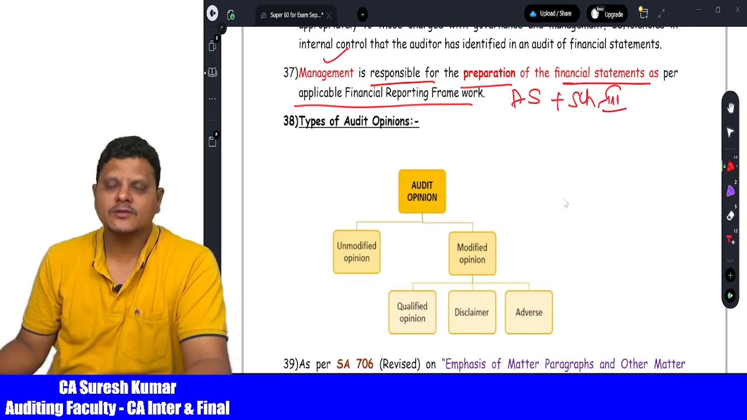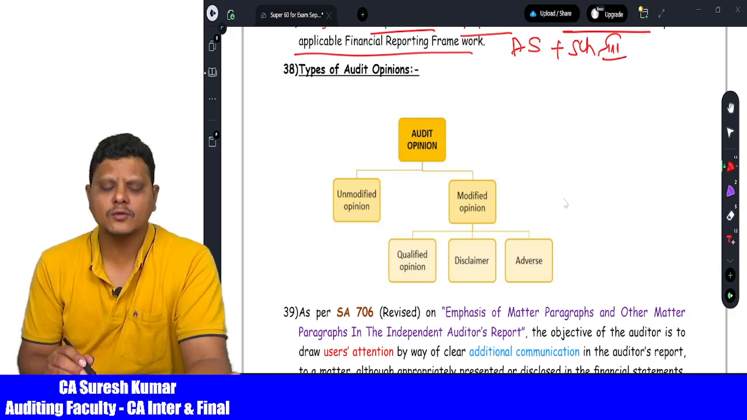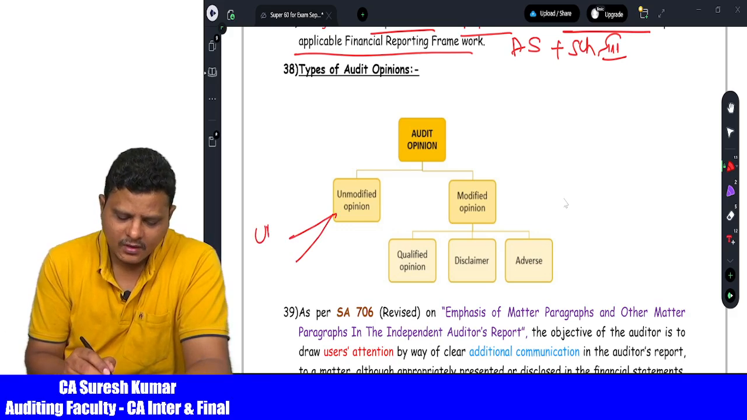Then comes types of opinions as per SA 700. We have broadly two types of opinions. One is the unmodified opinion, which can also be called an unqualified opinion. Then clean report.